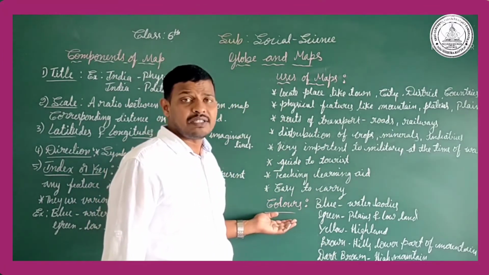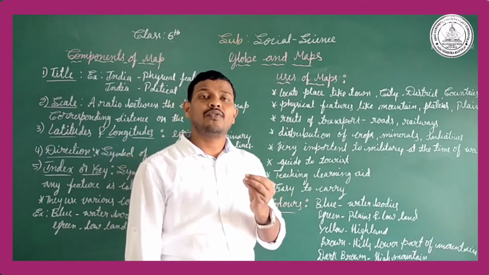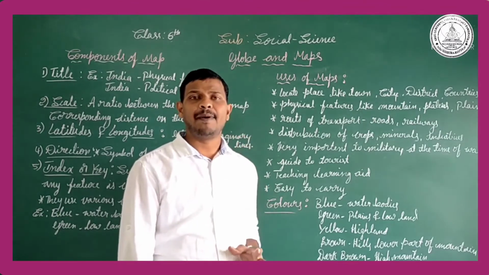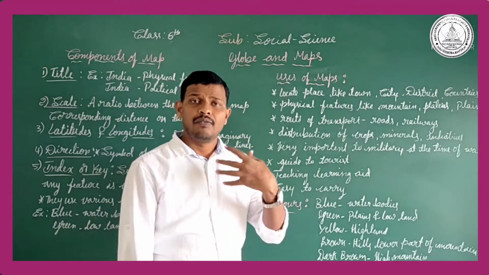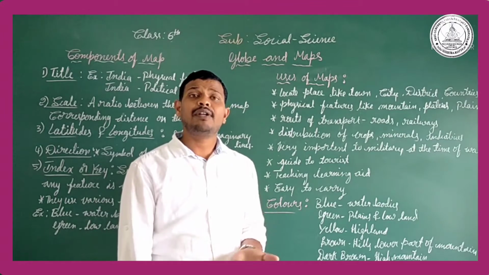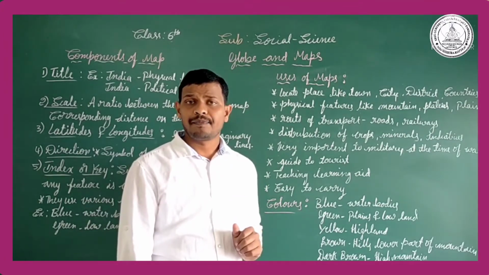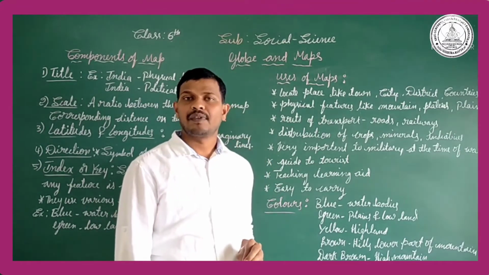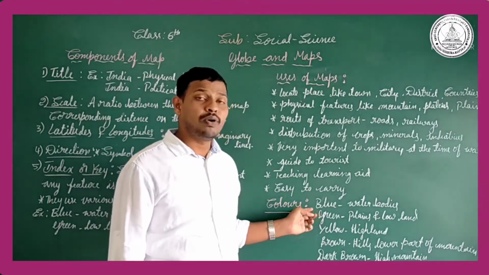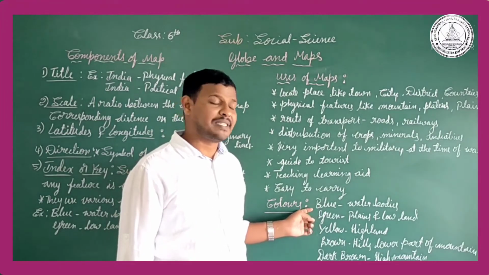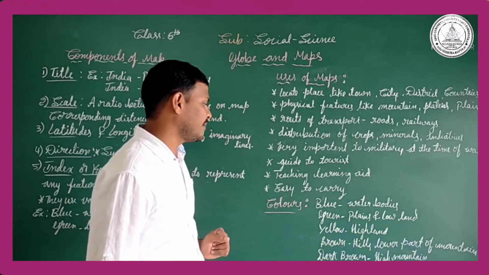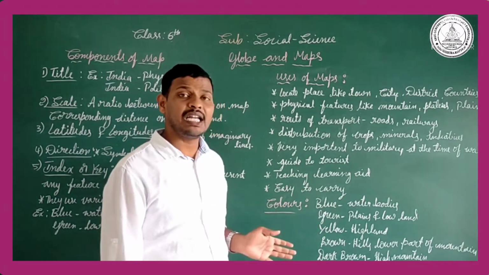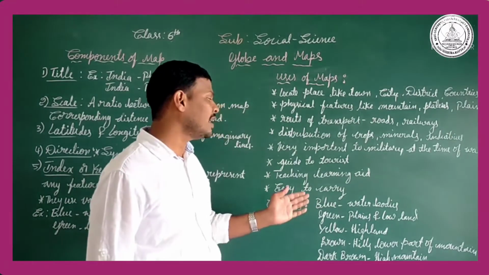Then colors. Some important colors are also found in the maps. So what are the important colors? Whenever you see the map, it is represented with color. Without color, we cannot form the map. The color indicates the particular geographical area. For example, blue color represents the water body. The green color represents the plains and the lowland.